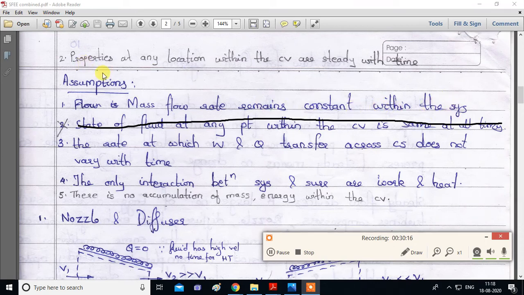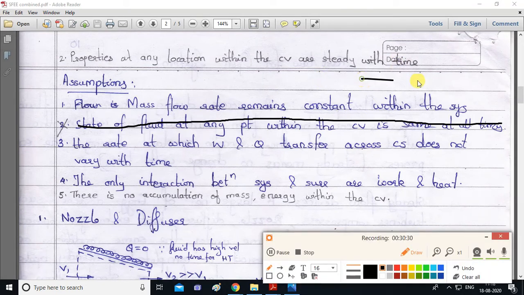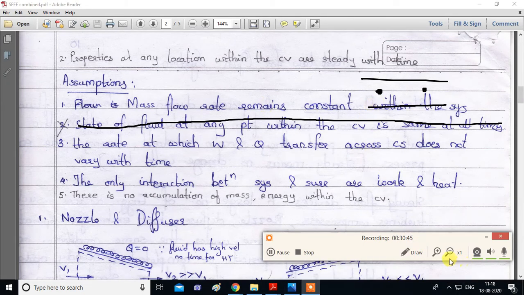Next assumption: since the process is steady flow, properties at any location within the control volume are steady with respect to time. I'll explain this part again. If this is a system, at a particular point, with respect to time, properties remain the same. But if you change the point itself, then properties will change. This is also an assumption. The same thing is written over here.